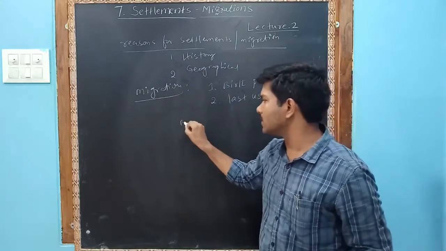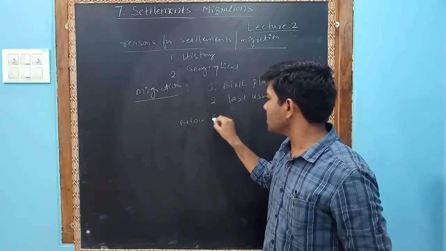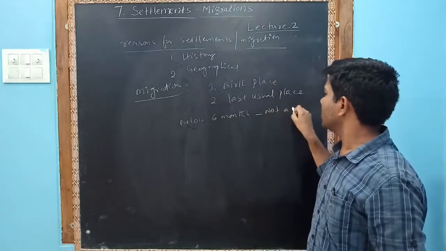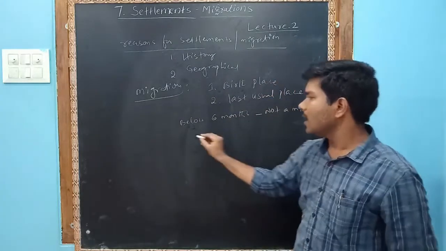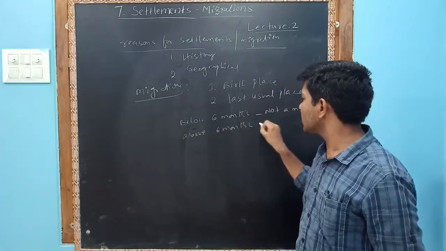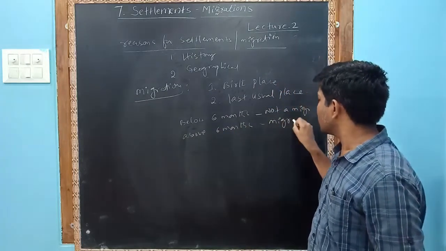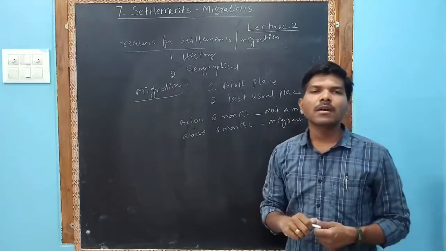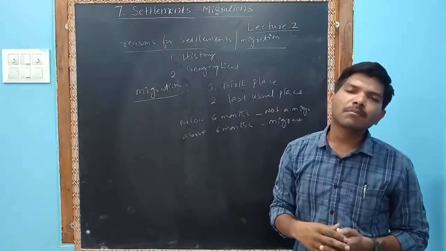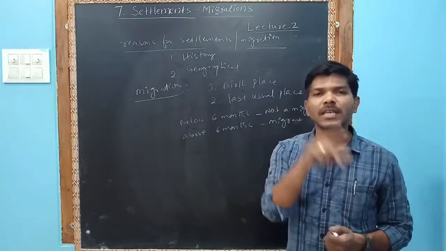Below 6 months, not a migrant. Above 6 months, migrant. For example, one of the laborers went to Hyderabad for work for 5 months. He is not a migrant. More than 6 months, he is a migrant.